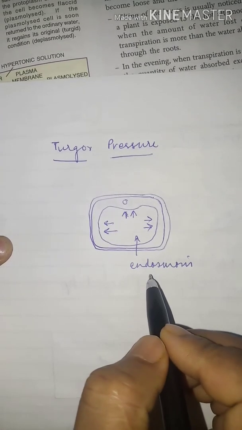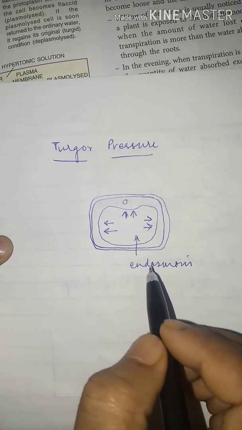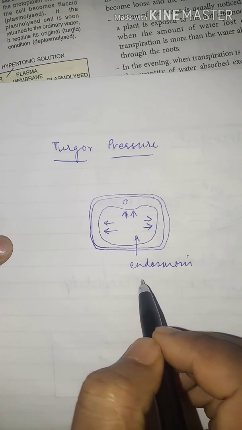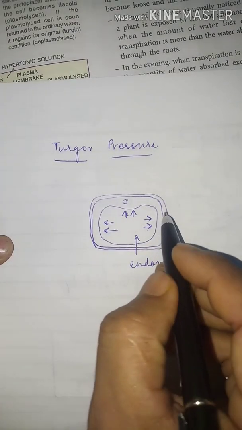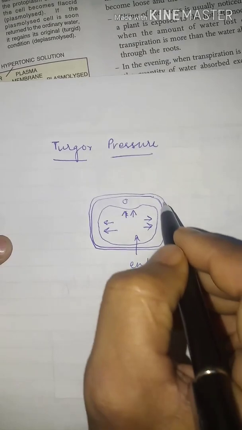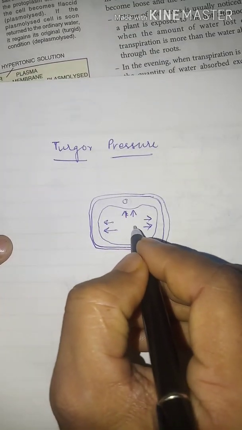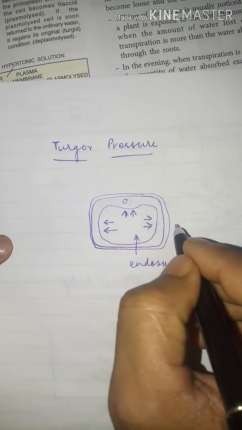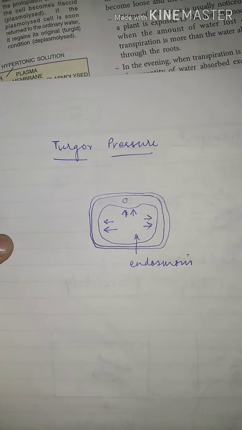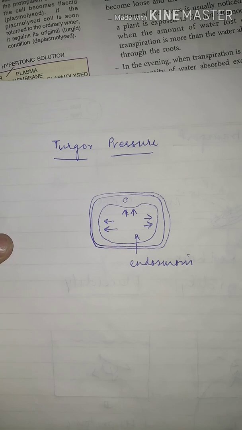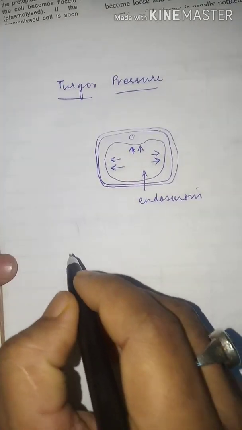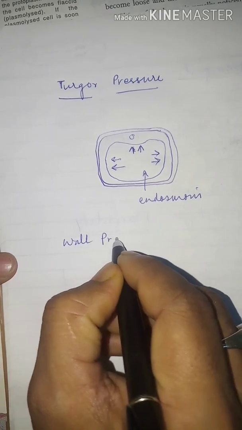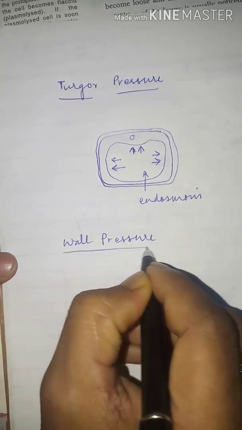Once more, when a cell is placed in a hypotonic solution, endosmosis occurs, and due to endosmosis the cell becomes turgid, and due to the turgidity a pressure created towards the wall is called turgor pressure. Once more, pressure due to the content towards the wall is called turgor pressure. Clear all of you? Now second, wall pressure.